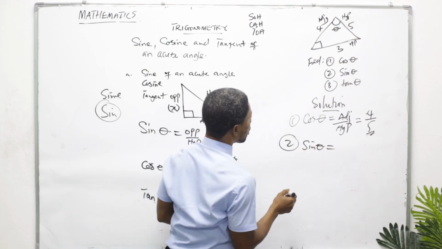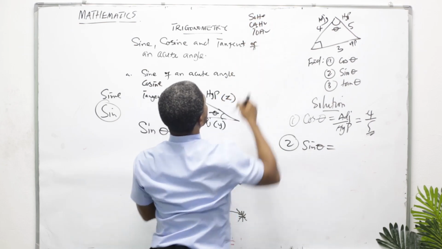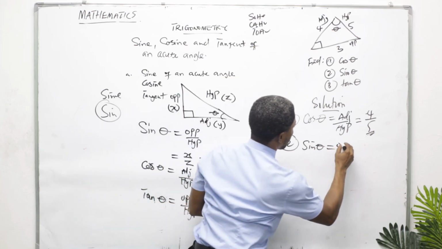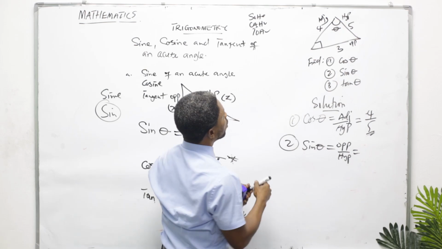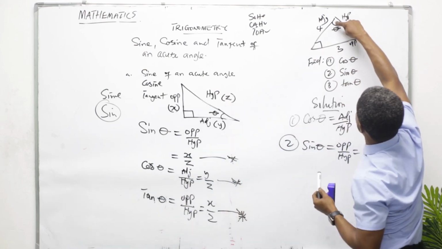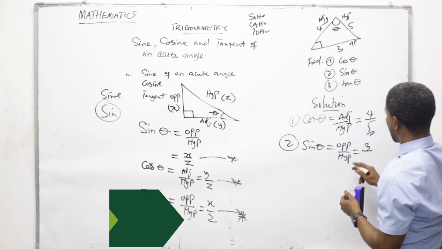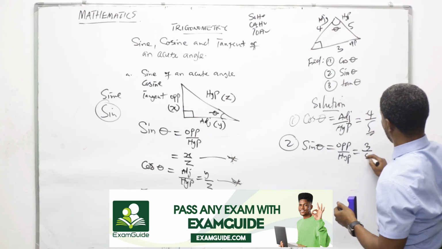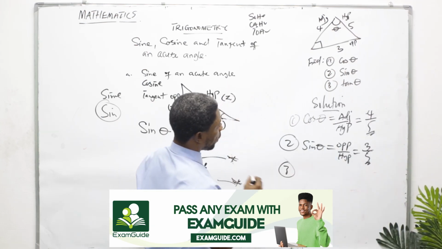Sine theta, look at it here, look at the grandmasters. Sine theta is opposite over hypotenuse. Opposite over hypotenuse, which now equals what? You go to your shape. Opposite to this angle is 3, so I put my 3. Hypotenuse to this angle is still 5. So, simple. Then go to 3.